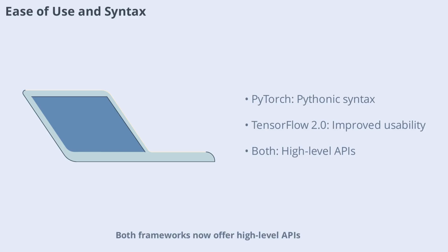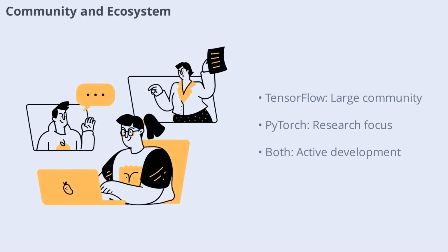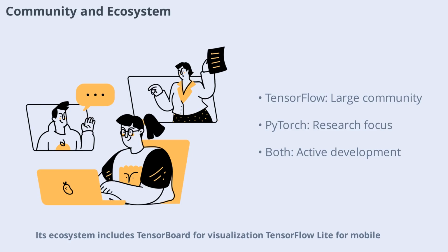Both frameworks now offer high-level APIs, but PyTorch still tends to be the preferred choice for rapid prototyping and research due to its simplicity. Strong community and ecosystem can make a huge difference when working with deep learning frameworks. TensorFlow boasts a massive user base, extensive documentation, and a wide range of tutorials and resources. Its ecosystem includes TensorBoard for visualization, TensorFlow Lite for mobile, and TensorFlow Serving for deployment.